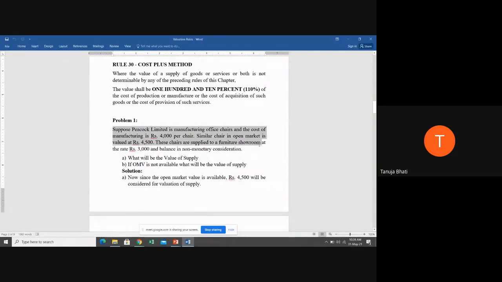So we cannot use rule number 15 sub-rules 1, 2, 3 here. Why? Because the price is not the sole consideration here, because the price is partly in cash and partly in non-monetary consideration, that is partly in kind. Therefore, which rule are we going to use, students? Can anyone tell me? When the consideration received is partly in cash and partly in kind, which is the rule that we are going to apply in order to find out the value for this particular transaction? Can anyone tell me? Ma'am, rule number... Yes, 27. Students?